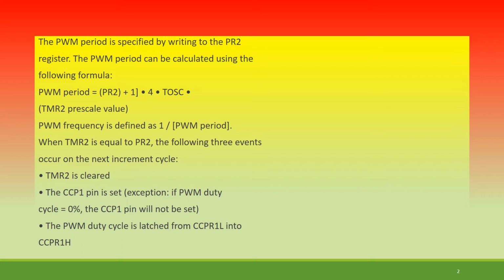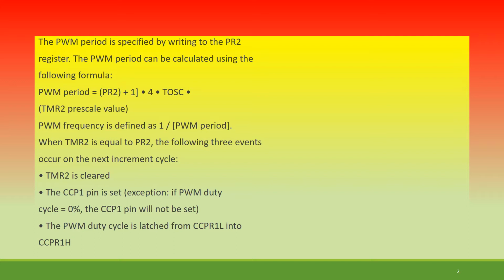As far as PWM period is to be specified, it is to be done with the help of the PR2 register. The PWM period can be calculated using a simple formula, as I just mentioned: (PR2 + 1) × 4 × T oscillator × TMR2 prescale value. PWM frequency is defined as 1 upon PWM period.